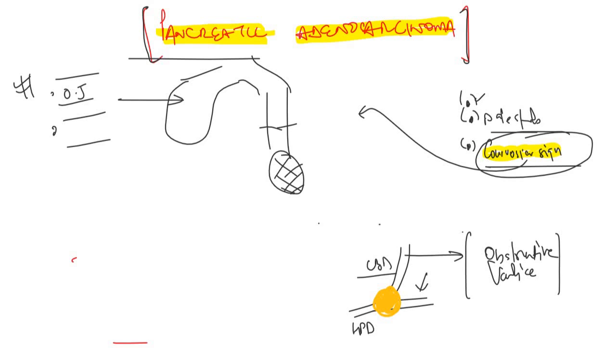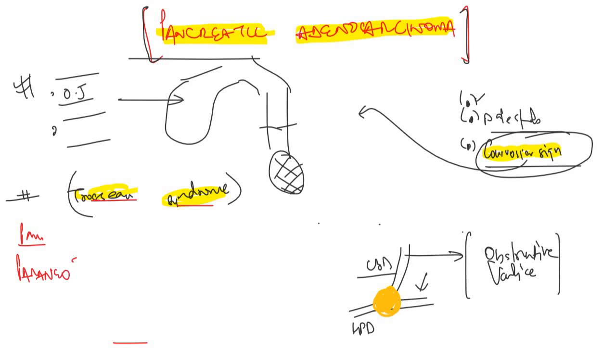Now there is something which is called Trousseau syndrome, and Trousseau syndrome is a very high yield thing, and there are various questions in various Q banks regarding the Trousseau syndrome. So what happens in case of pancreatic adenocarcinoma is that there is a paraneoplastic syndrome. Now what are paraneoplastic syndromes? Paraneoplastic syndromes are extra organ manifestations of a cancer.